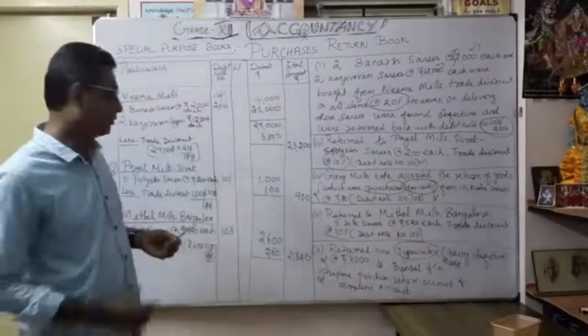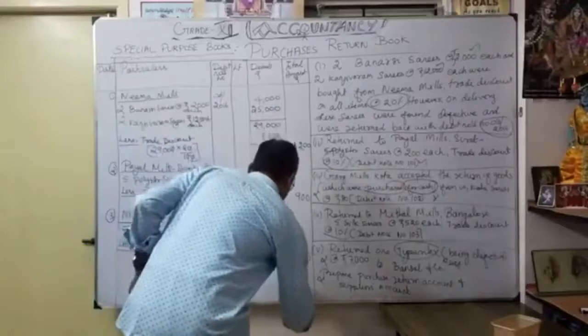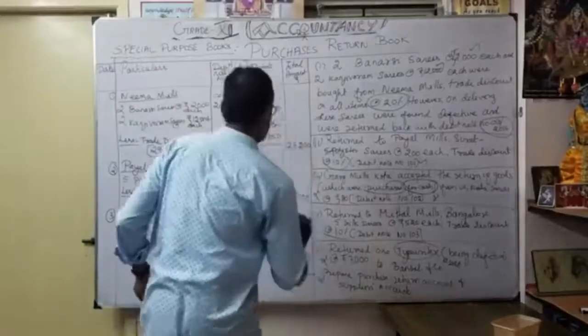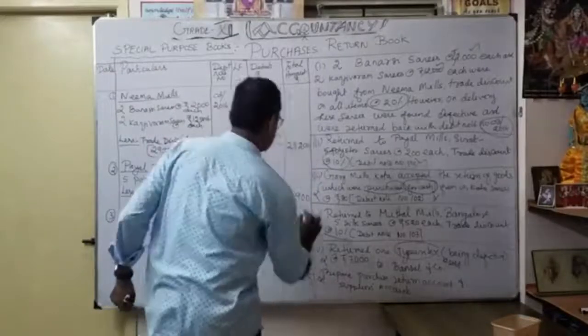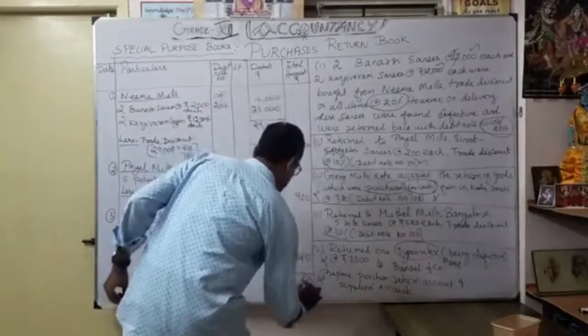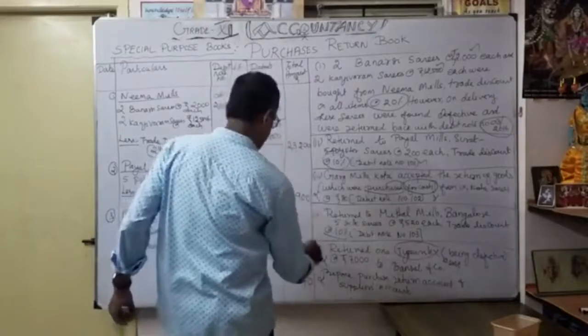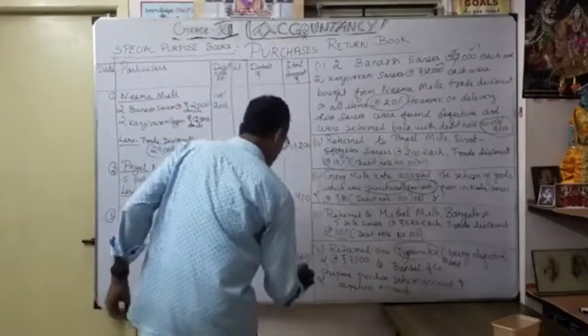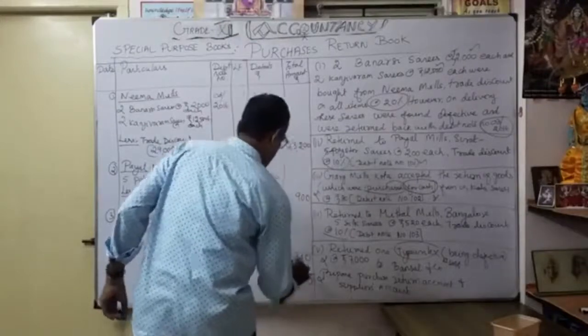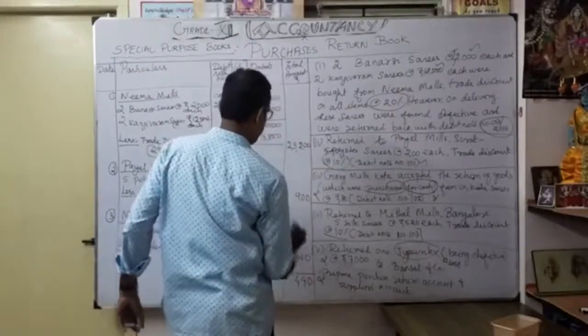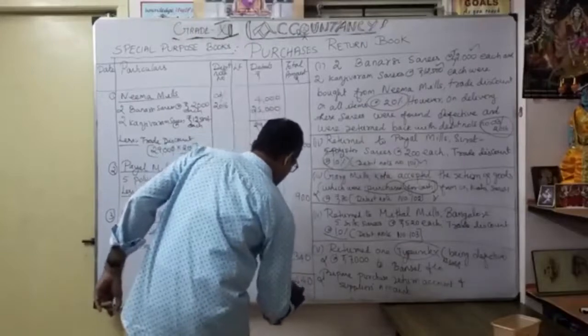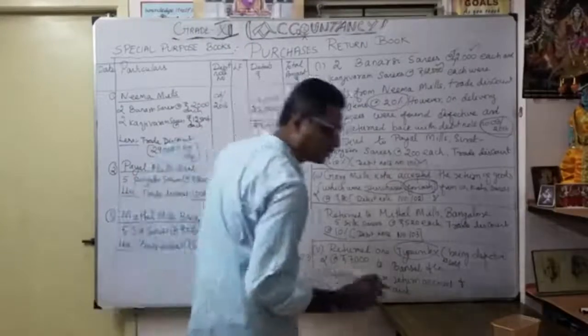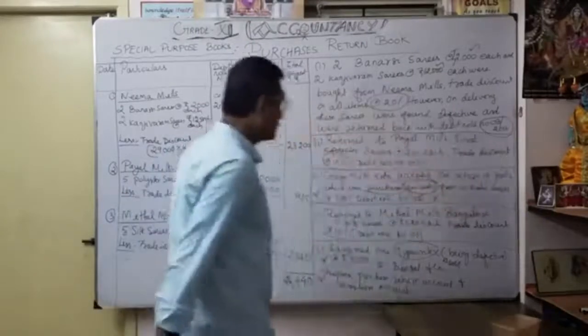You understood? We should be very careful. Read the transaction. Okay, now see what the total for our purchase return is. So 0, then 4, then 9 plus 3, 12, 14, 1, 2 plus 1, 3, so 6. So the total is what? 26,440.